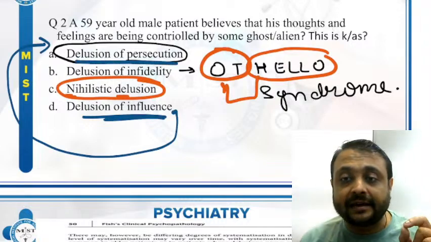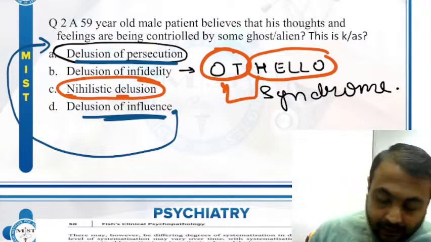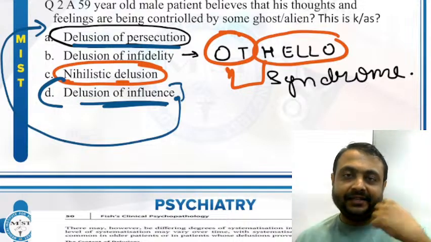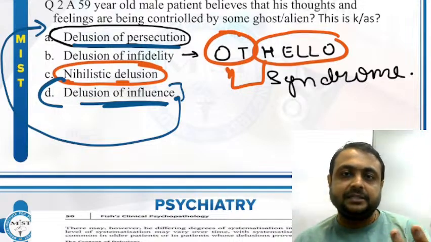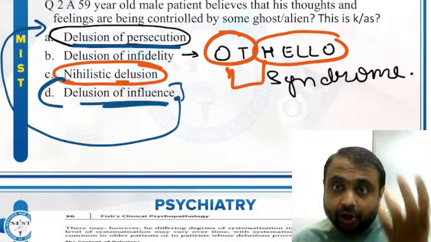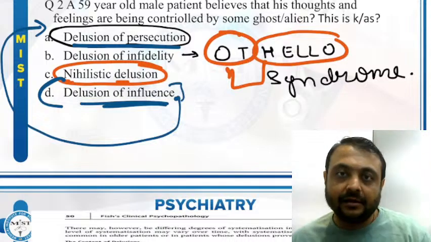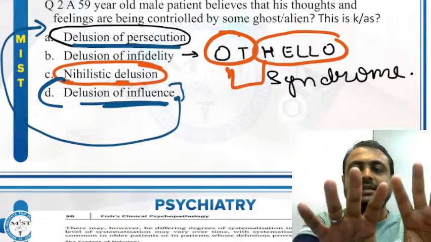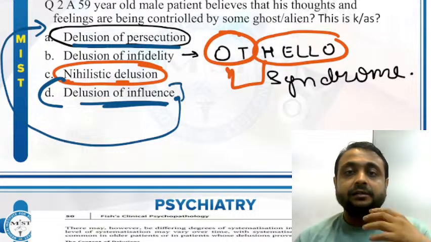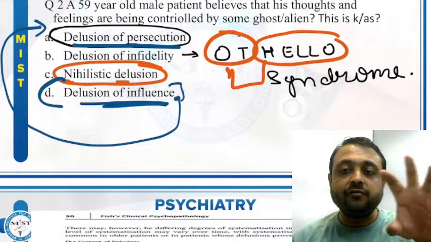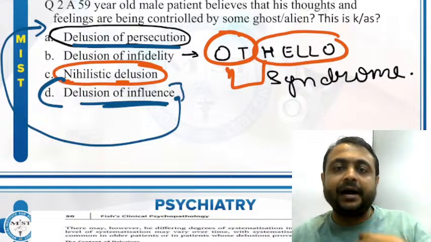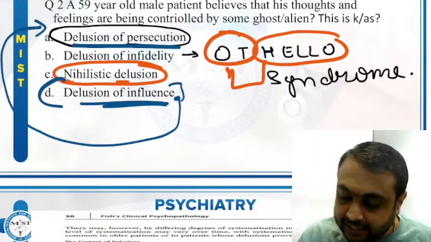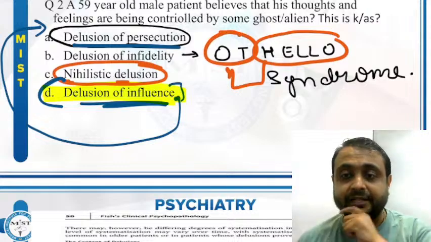This is a little tricky MCQ for you guys. Delusion of influence. When somebody, a ghost, alien, or external agency influences my thoughts, my feelings, it means my feelings and my thoughts are being controlled by some external agency, that is somebody else is influencing my feelings. So that is delusion of influence. This is the correct answer.